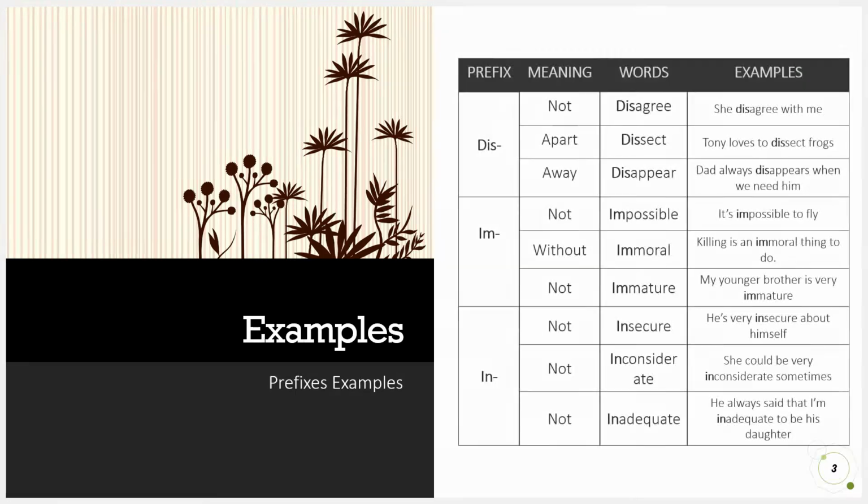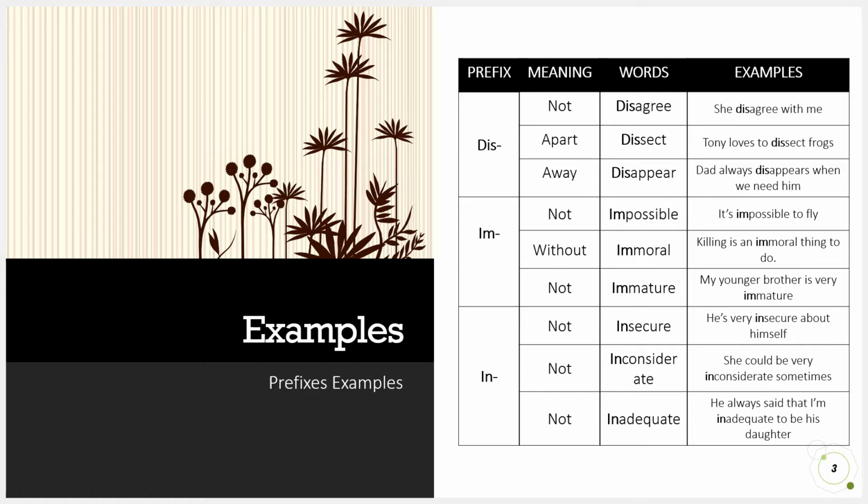Examples. For the prefix dis, which means not, apart, and away, we could see several examples. The first one is disagree. Example, she disagrees with me. The second word is dissect. Tony loves to dissect frogs. The third example, disappear. Dad always disappears when we need him.